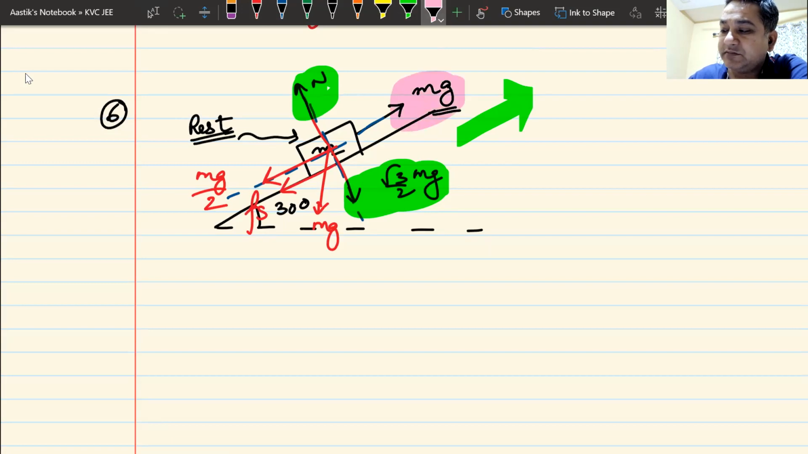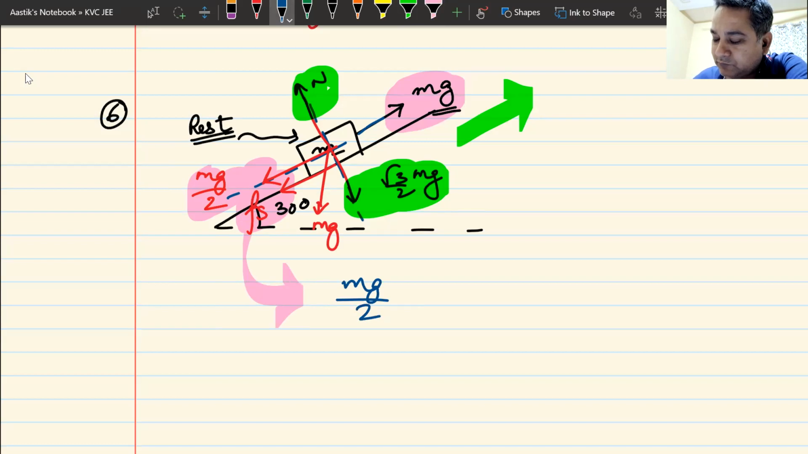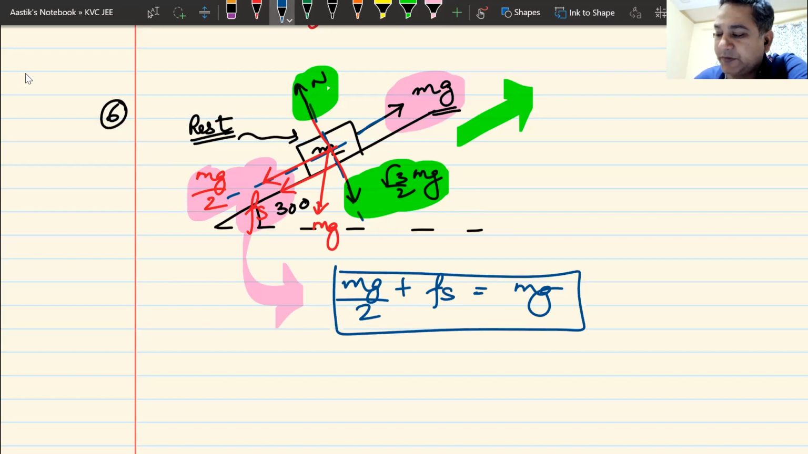Upwards is mg. Downwards is mg by 2. It should move upwards, but it is not moving because friction is helping the smaller force. You are a small force, you are weak, I will help you out. Friction is helping him out. What is the equation that I get? mg by 2 plus Fs shall be equal to mg. From here, you should be able to calculate the value of Fs.